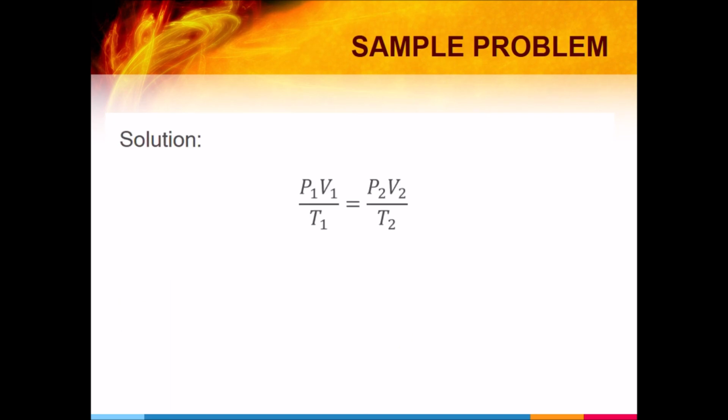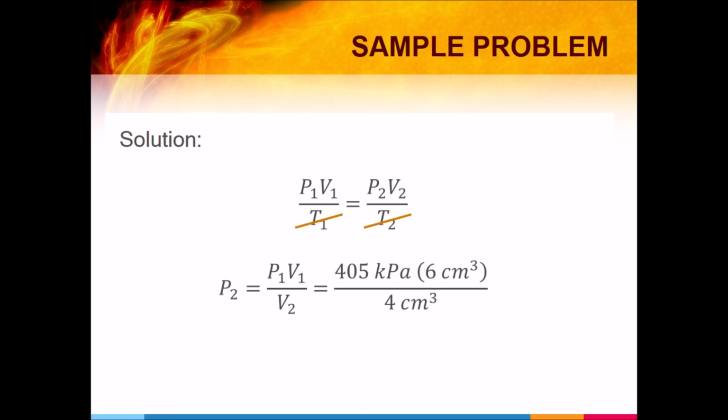Kung pagbabasihan natin ideal gas equation, ito yung P1V1 all over T1 is equals to P2V2 all over T2. Since constant yung temperature, makakancel yan. So, we get P1V1 is equals to P2V2. Since P2 yung hinahanap natin, gamit tayo ng algebra, P2 is equals to P1V1 all over V2. And then, direct substitute natin yung mga values. 607.5 kilopascal.